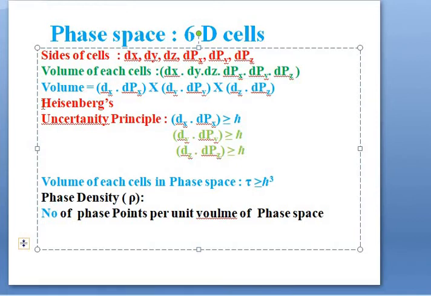Then there is a well-known principle in quantum mechanics, that is the Heisenberg uncertainty principle.